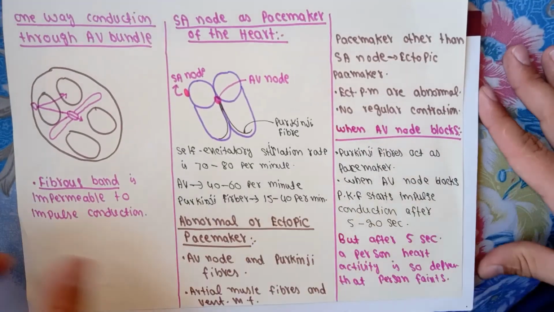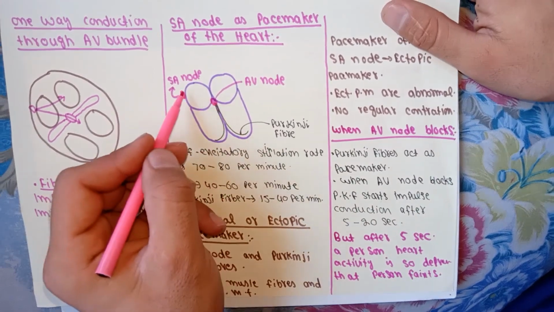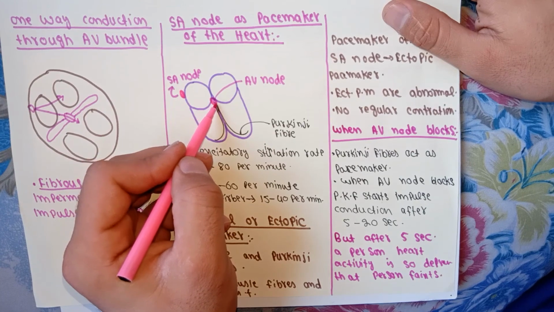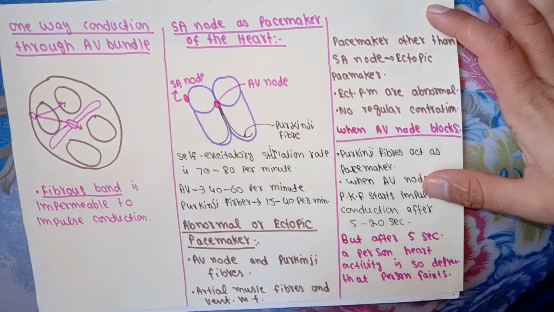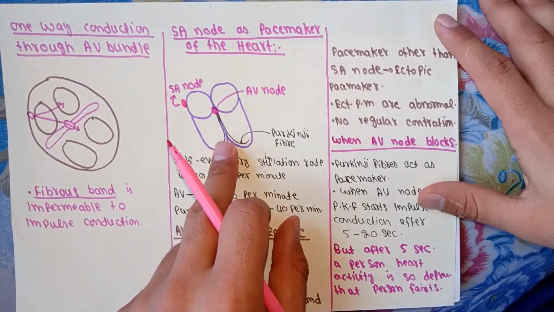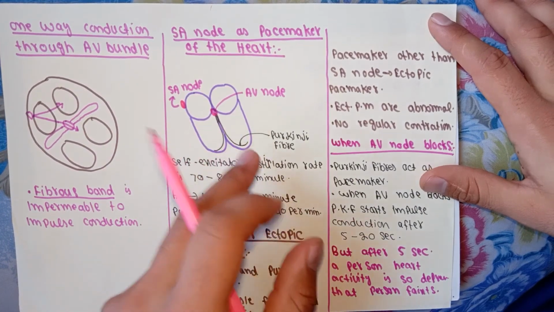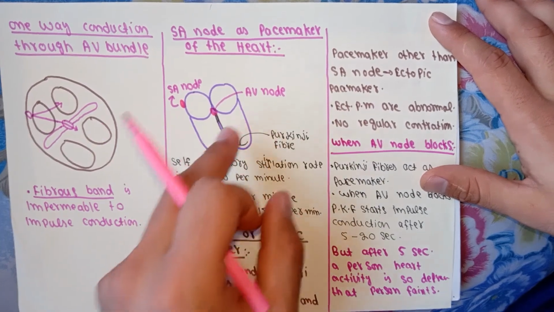Note that when AV node blockage occurs, let this AV node be blocked. Now we know that when the SA node fires, the transmission from the SA node will not pass through the AV node into the Purkinje fiber and then into the ventricular muscle fibers. So there will be no contraction of the ventricle. But there is another part of the heart, the Purkinje fiber, which becomes self-excited, and transmission is created or produced in the Purkinje fiber and then transmitted to the ventricular fibers.